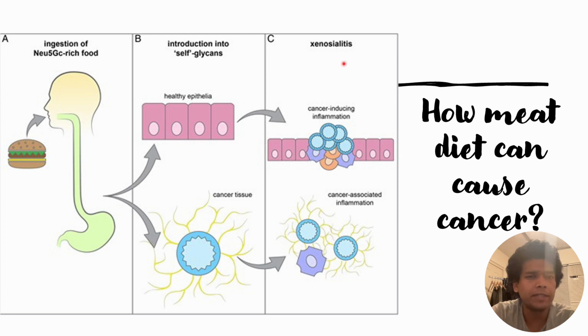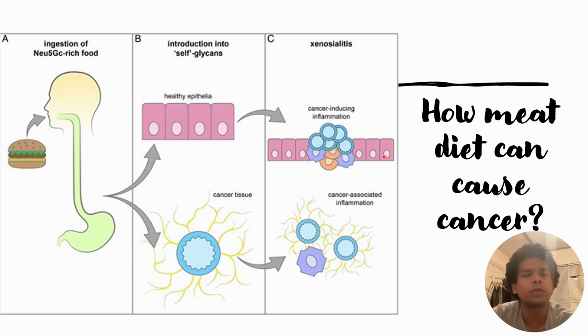It means that the body will produce an immune response against the glycan epitope that is not presently found in human beings, but in the past used to be part of human beings. Because they are no longer found in human beings, the body will consider that a foreign thing and try to kill it.